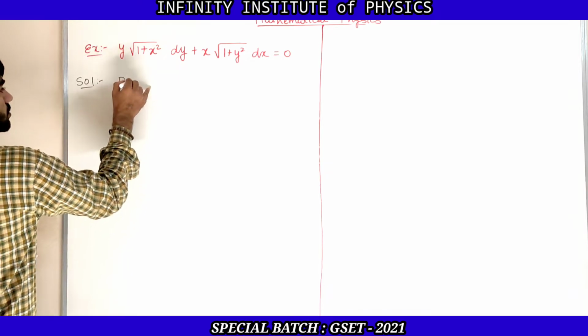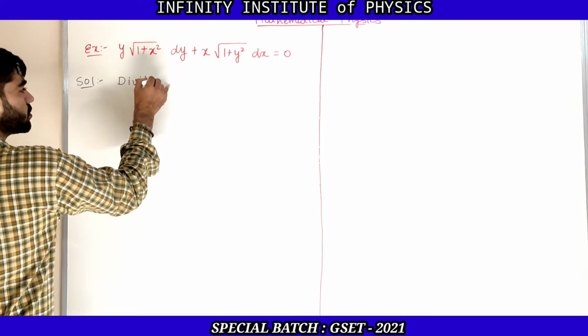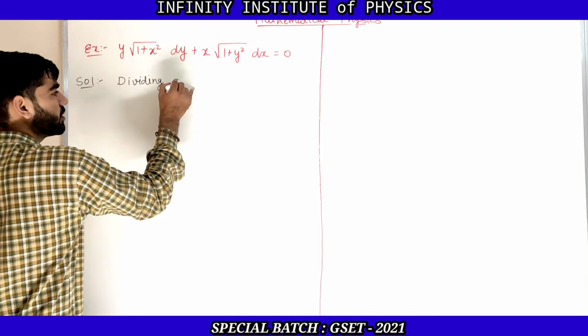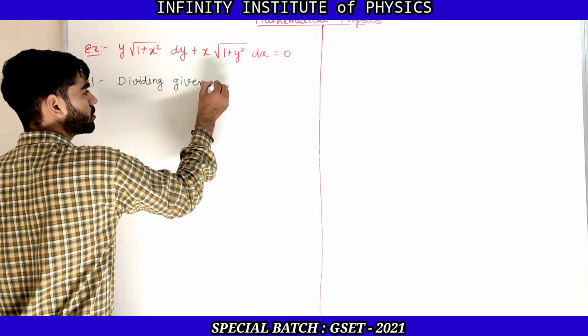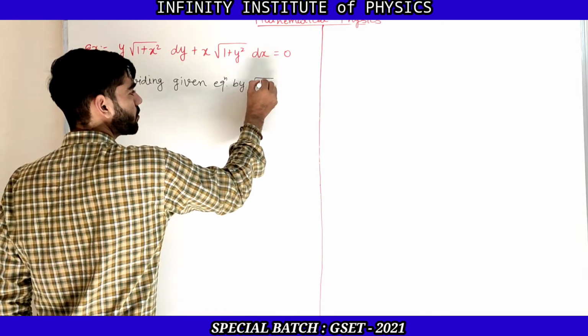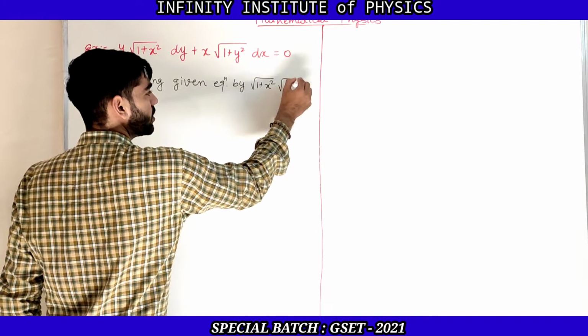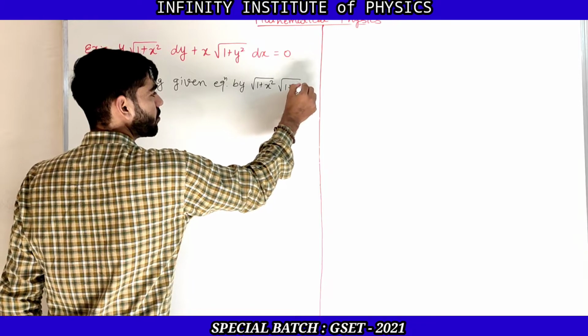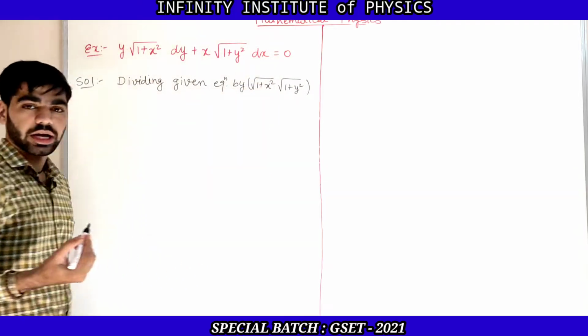So the solution is given by dividing the given equation by square root of 1 plus x square into square root of 1 plus y square.